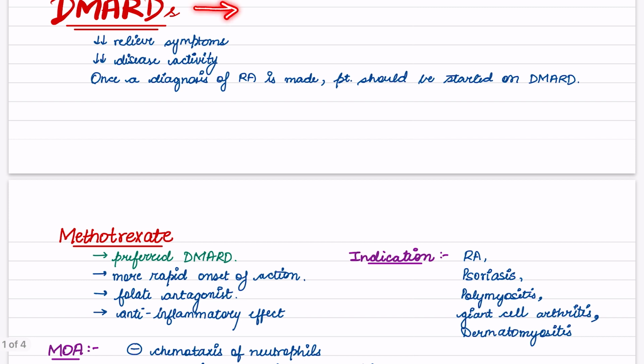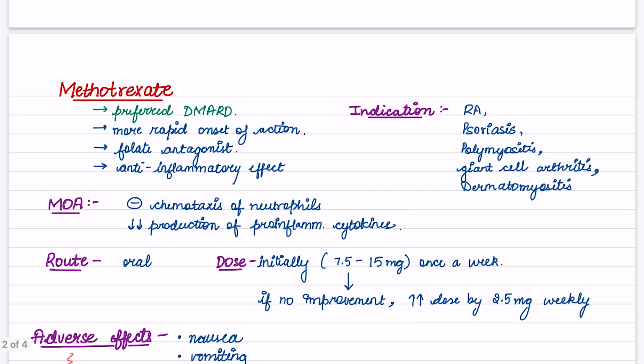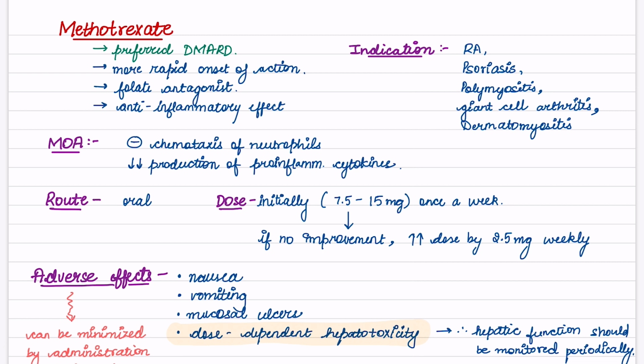DMARDs are disease modifying anti-rheumatic drugs. They relieve the symptoms and decrease the disease activity. And once a diagnosis of rheumatoid arthritis is made, the patient should be put on DMARD. Now we'll discuss the DMARDs one by one. Firstly, methotrexate. It is the preferred DMARD.